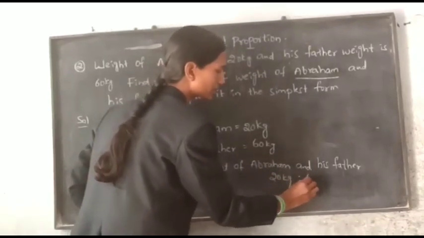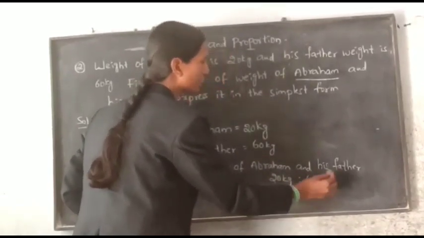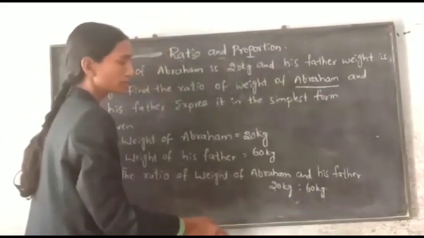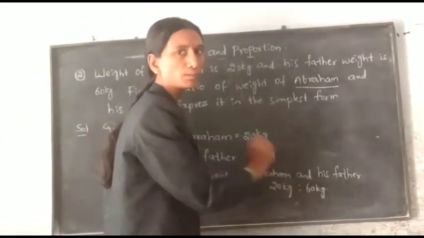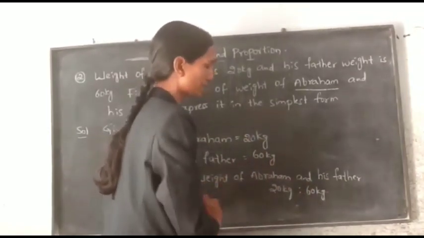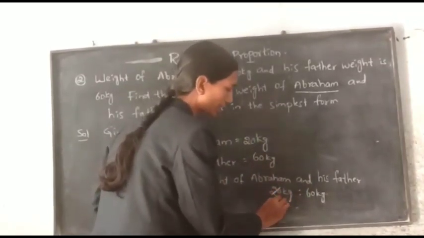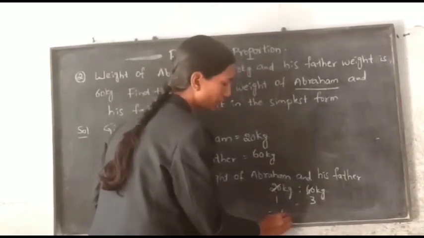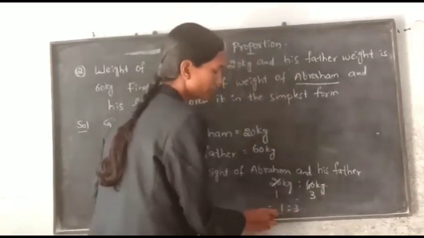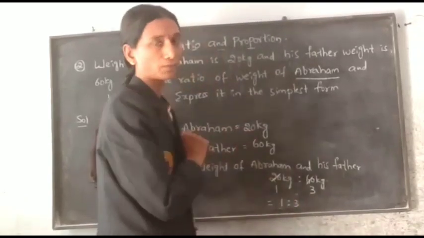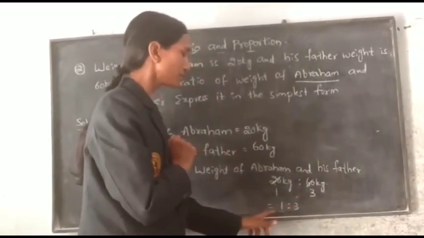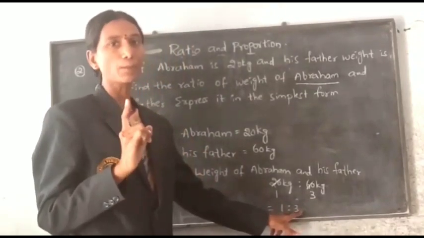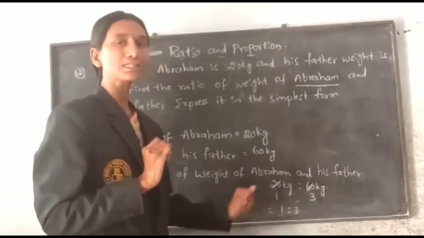Okay, after getting the answer, what do you have to do? Express it in the simplest form. Is this the simplest form? No. So we have to take cancellation: 20 ones are 20, 20 threes are 60. Now the answer is 1 is to 3. We say that this is the simplest form because here these two numbers have only 1 as the common factor.